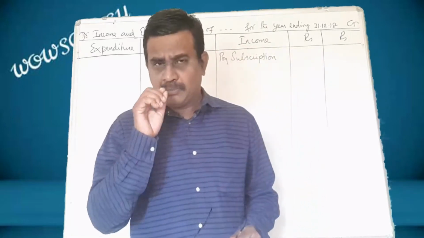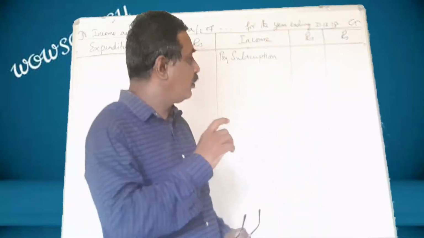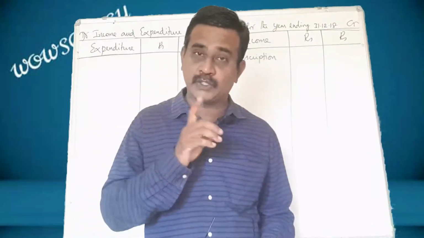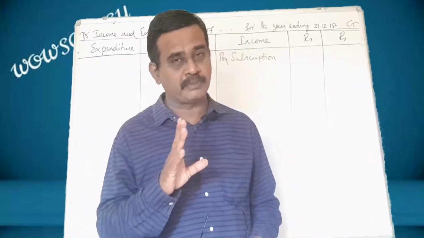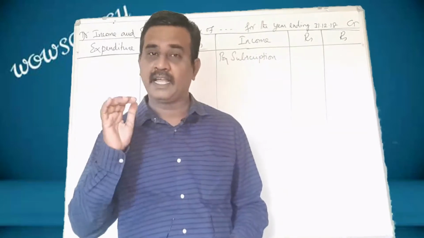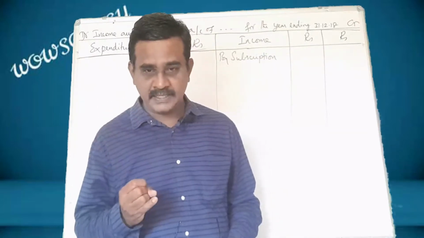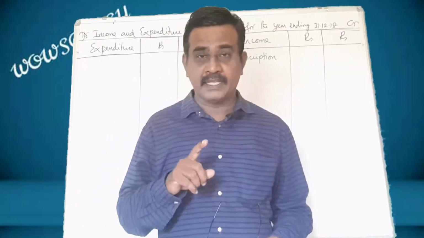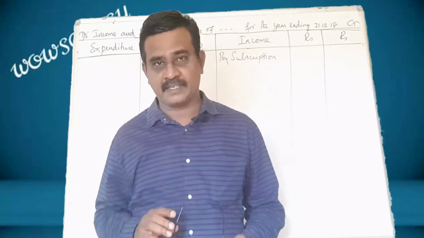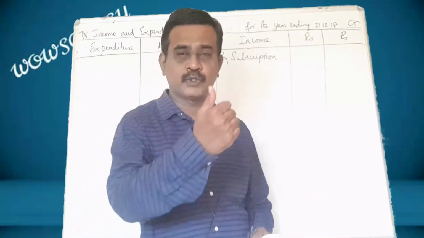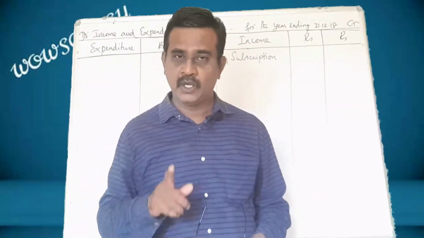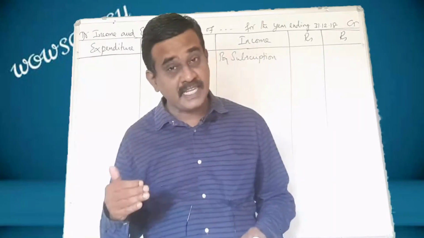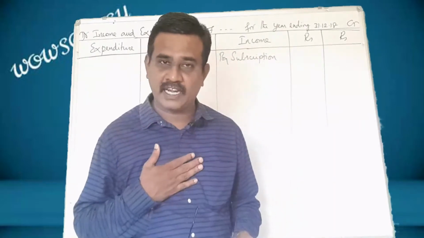Actually, you must be aware how much amount is collected by the name subscription. And I have already told you that two things should be subtracted from the subscription collected. One is the amount meant for the previous year and the other is the amount meant for the next year. Two things should be added to the subscription. One is the amount meant for that year but still outstanding, which we have not collected.